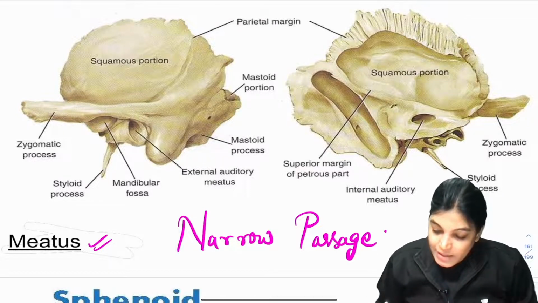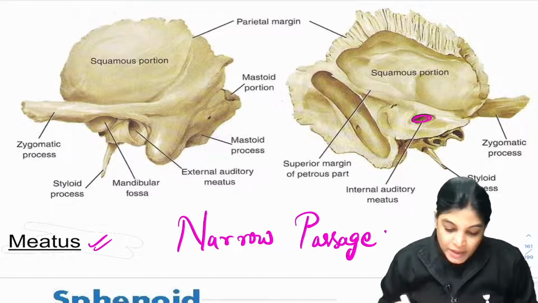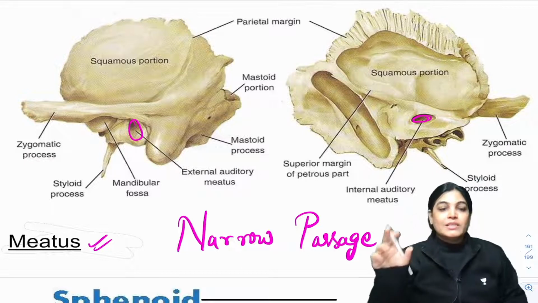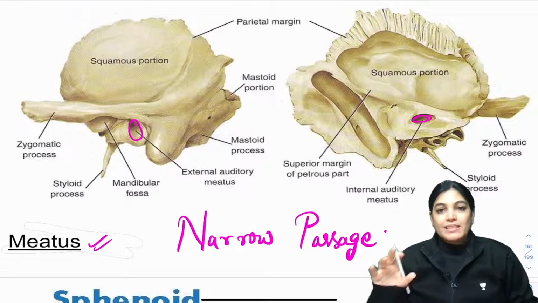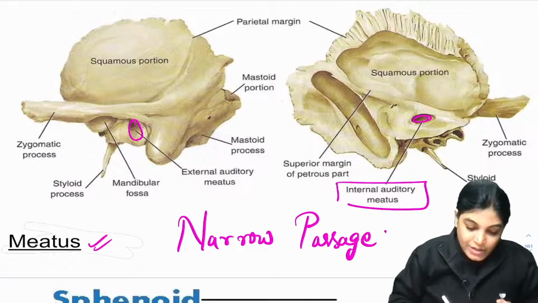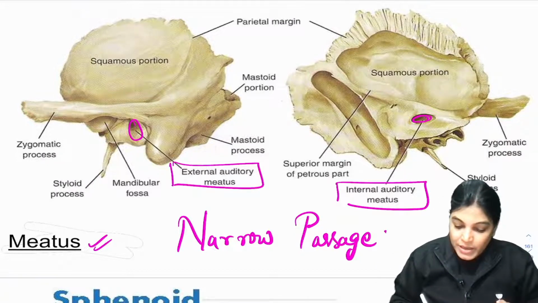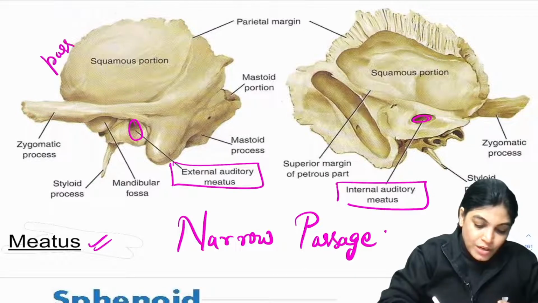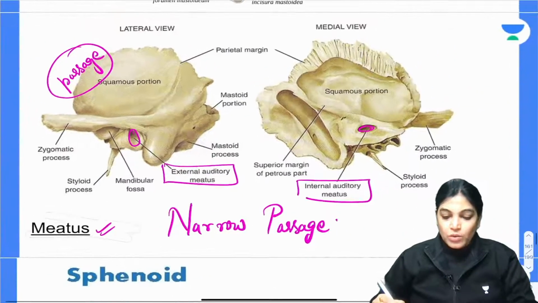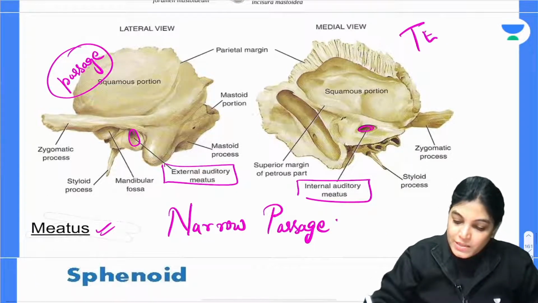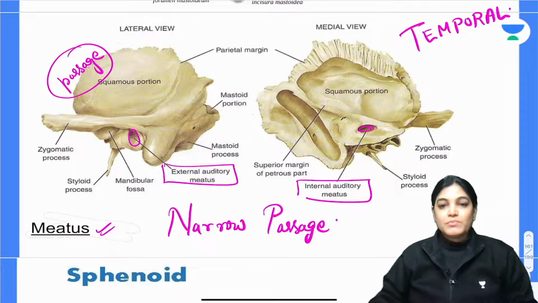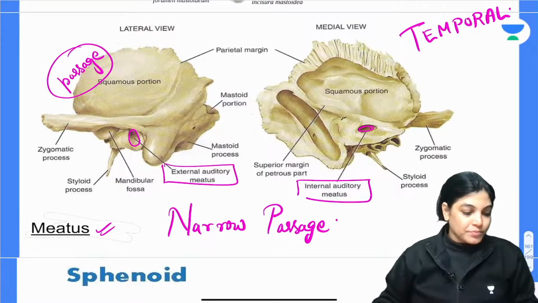In this diagram you are seeing inside; this is the opening, here is the external auditory meatus, but there is a communication inside and it forms a passage. So here is the internal acoustic meatus and the external acoustic meatus. The word meatus means passage. The bone which you are seeing is the temporal bone, so it is present in the temporal bone.